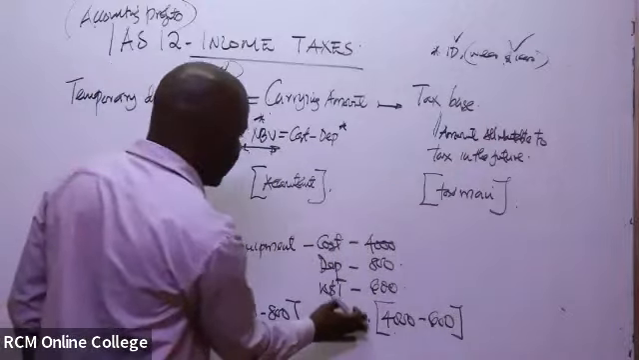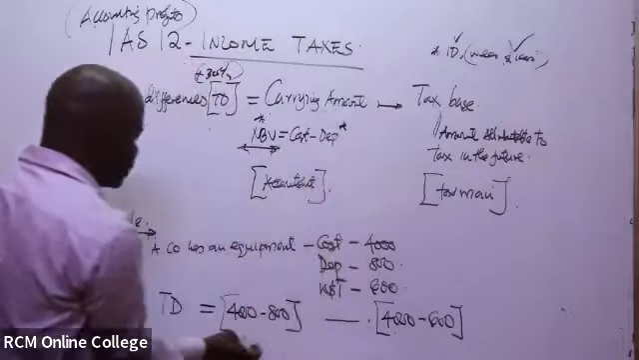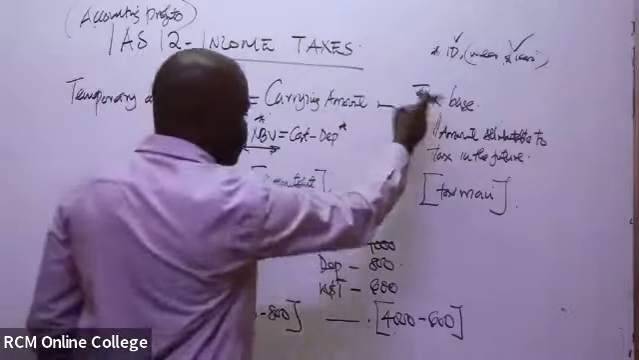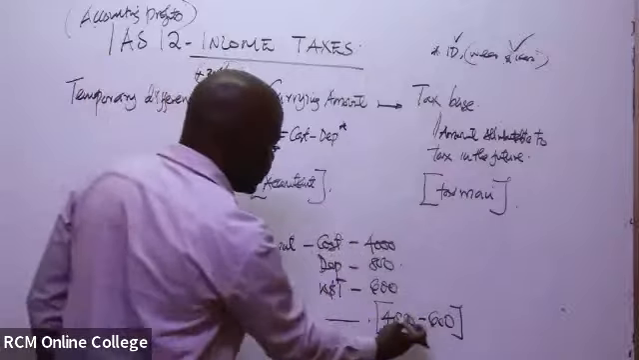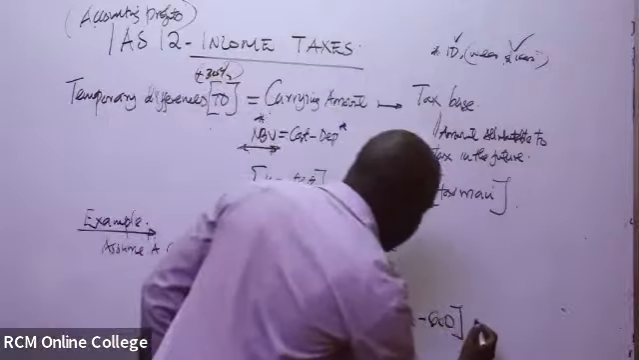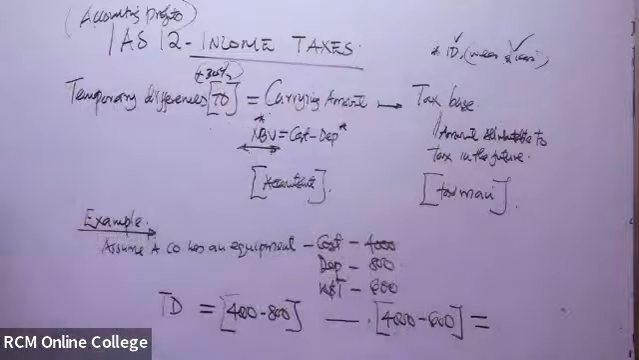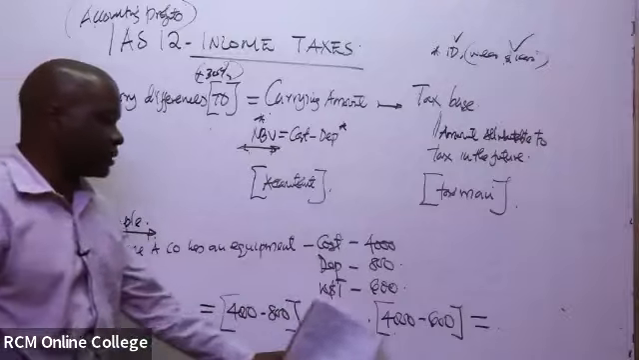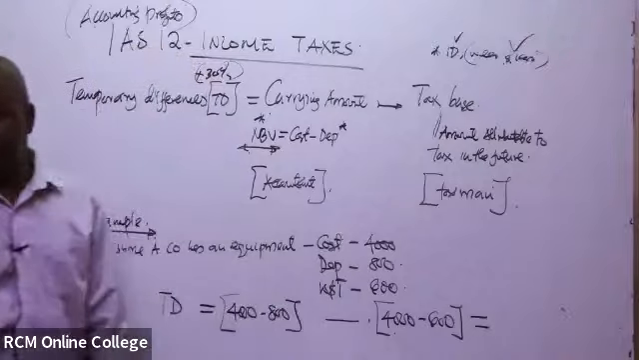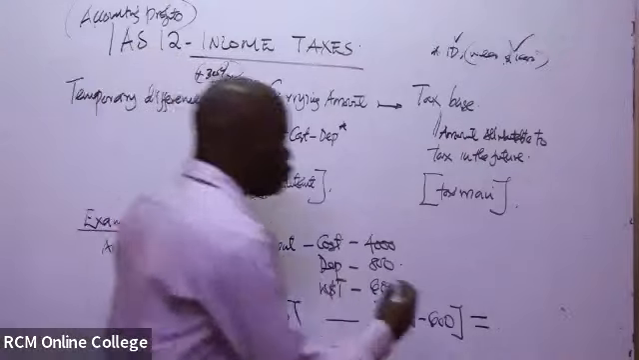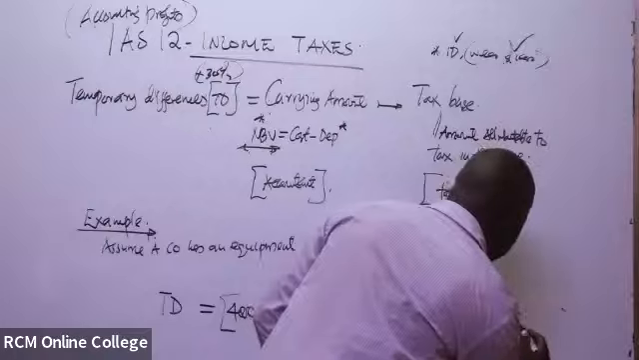If you compute the difference, what are you getting? So the carrying amount is this one, and the tax base, what the taxman is considering, is the wear and tear, this one. So what is our temporary difference? It is the figure you get here minus the figure you get here. You are getting a negative of 200.